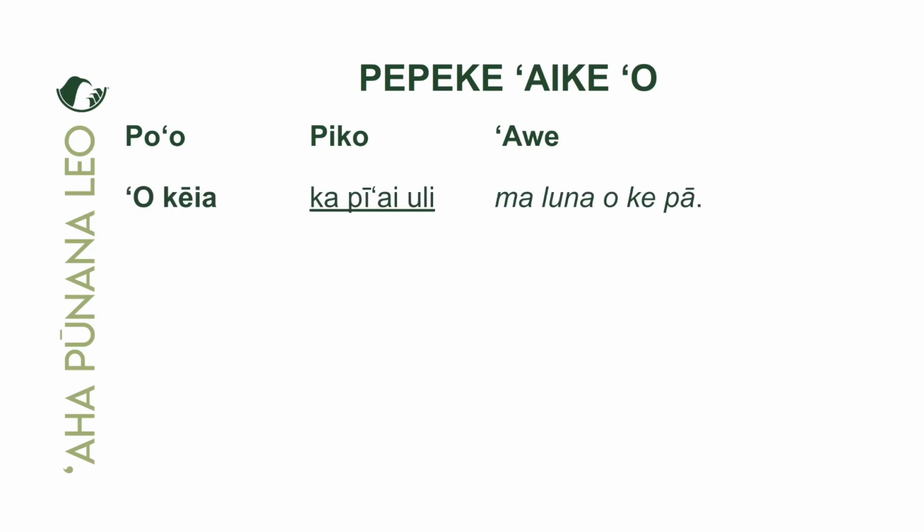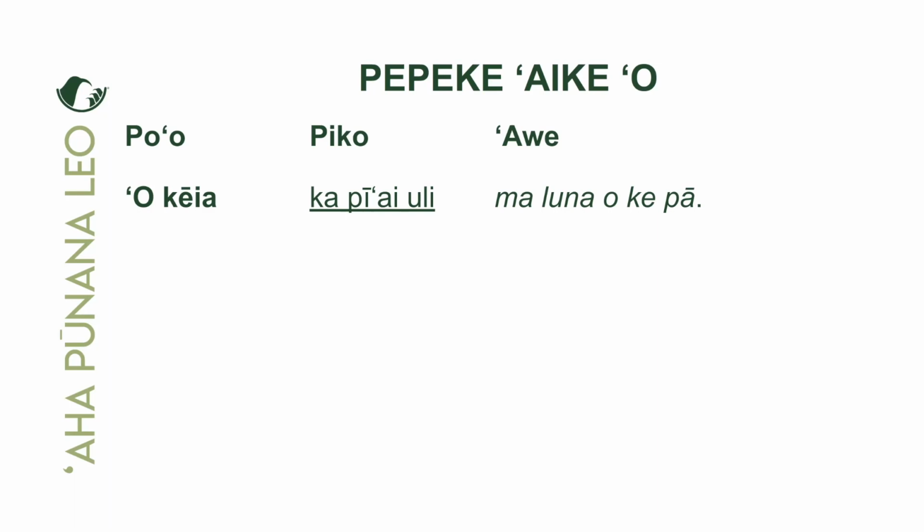All right, so in the po'o position, we have the first part of the equational sentence. We have okeia is in the po'o. Then we have the piko. Kapi aiuli is the piko. And in the ave, we have the rest of the details, right? Maluna okepa. So again, the emphasis is in the po'o. Okeia. Kapi aiuli. Maluna okepa.